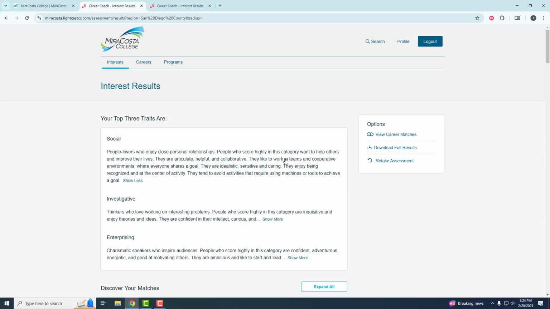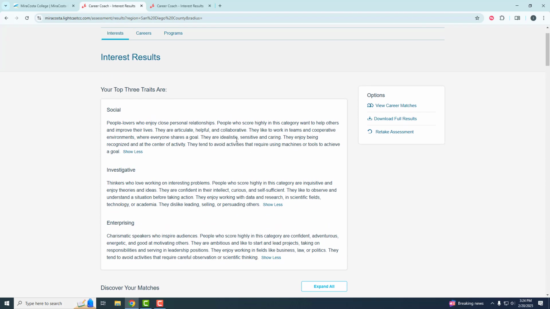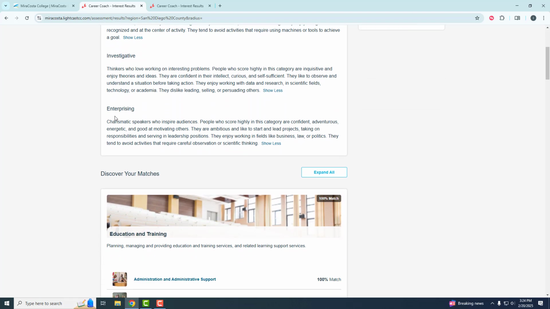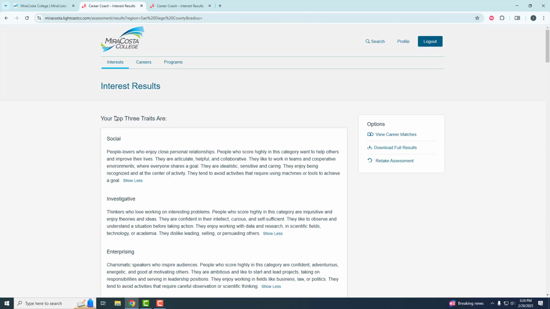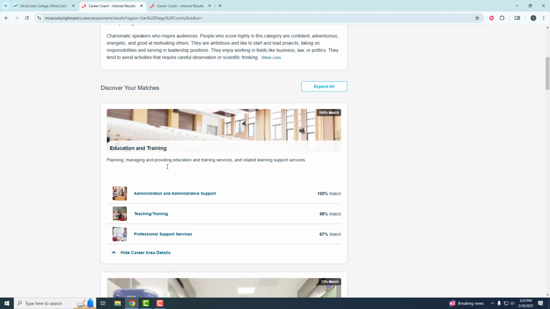traits. If you click on show more, you can read a little bit more about each trait. And I encourage you to take a look at this, read through it, and see what resonates with you. And if it doesn't quite sound like you, you can go ahead and retake the assessment. But if it sounds like you, I would say go ahead and look at the career options. So now we're going to move down into the career section and discover our options.